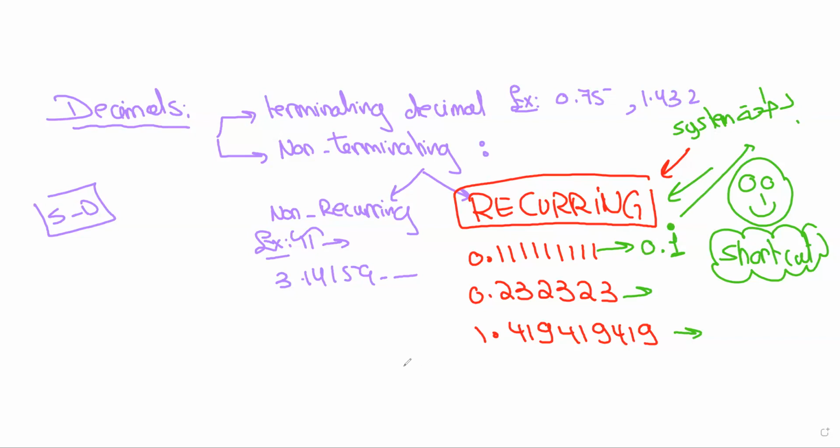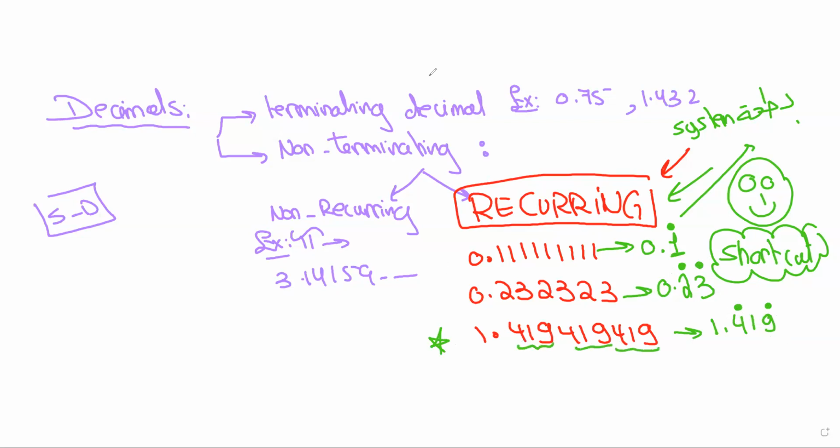Here for example, in the second example, 0.232323, if you want to change this into the Batha system or if you want to write the shortcut of this number, now you have two digits repeated, so you write both the digits and you put two dots on top, as you can see. Now, what if I have more than two digits repeated? If I have more than two digits repeated, what I do is I don't need to put dots on all of the digits. I just put on the first and on the last. This means that the whole block is repeated.